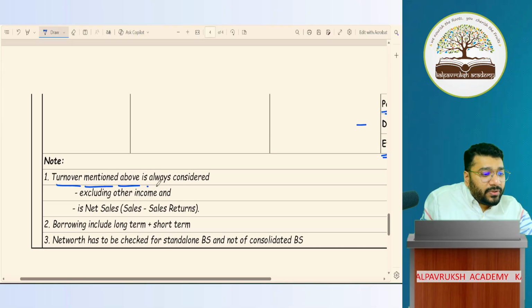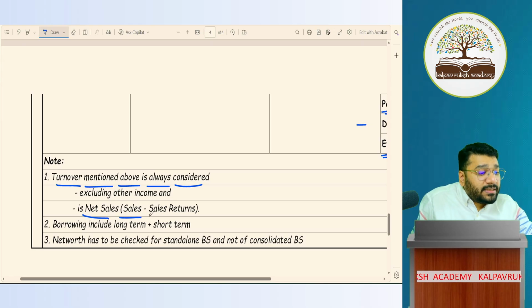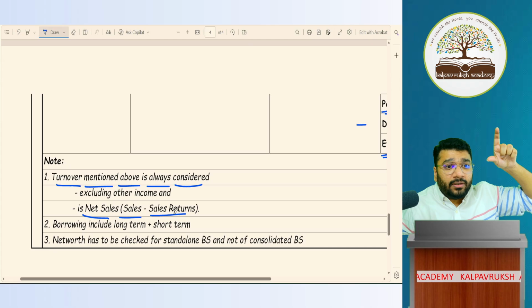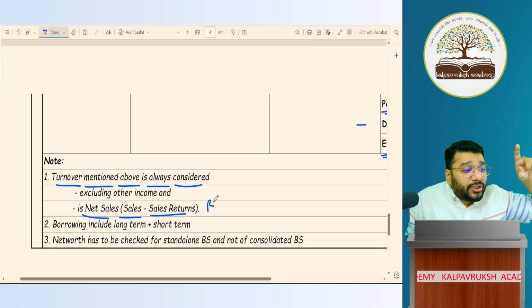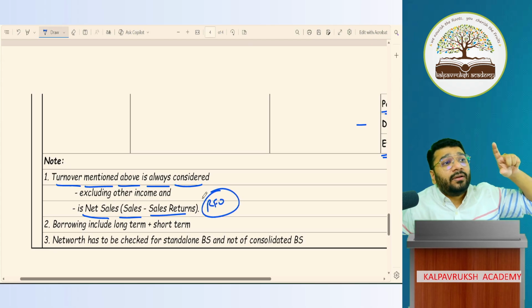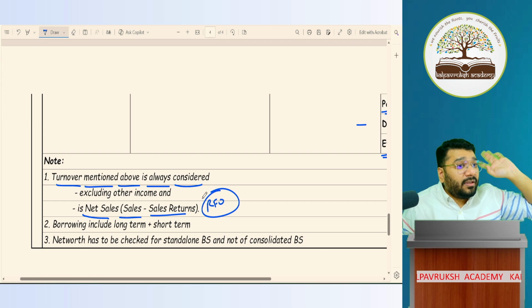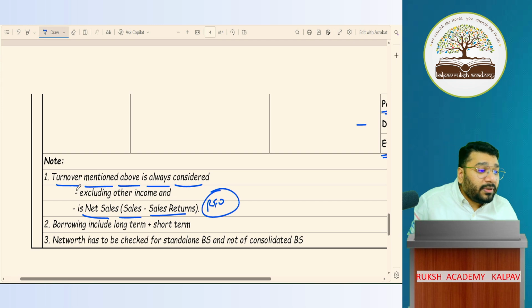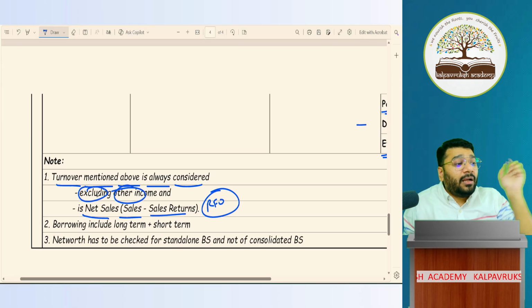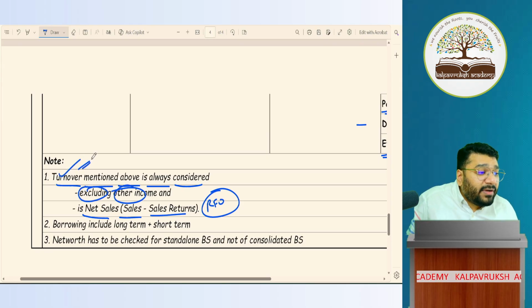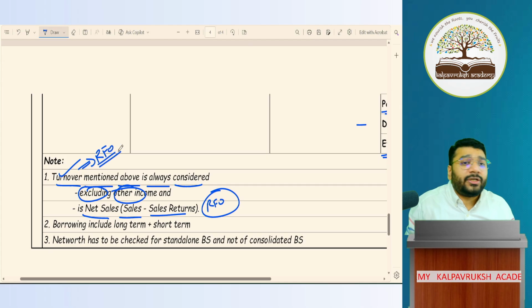Turnover mentioned above is always considering net sales, which means sales minus sales return. So whenever I take turnover, I will take revenue from operation. Revenue from operation excludes sales return. What am I not supposed to include? Exclude other income. Other income should not be a part of turnover. So basically here we're talking about turnover means revenue from operation. All of you have done Schedule 3. You know how to calculate revenue from operation? That is turnover. Got it? Not got it?